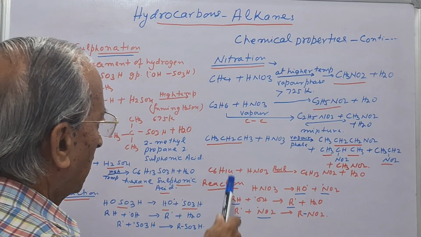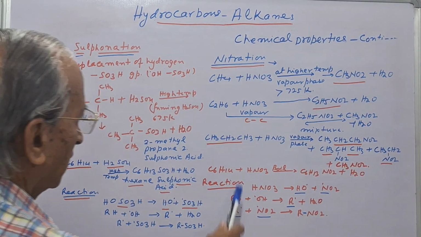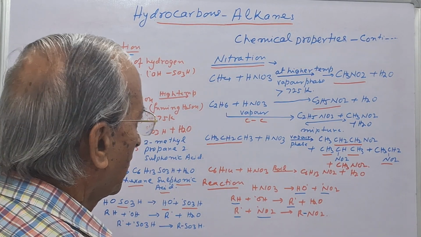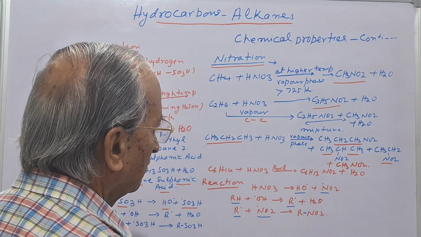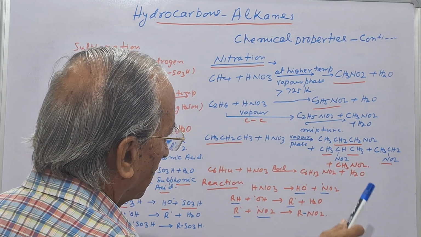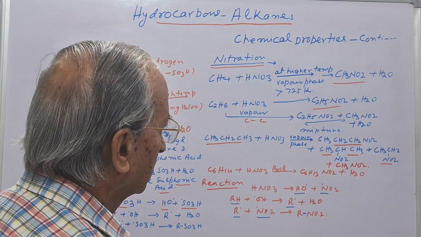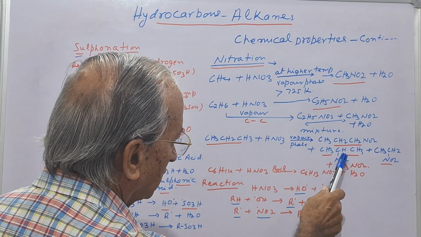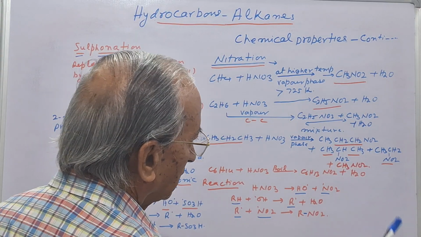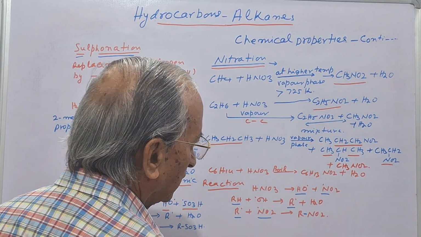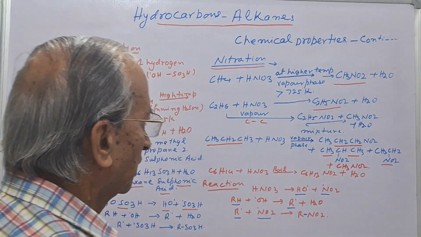Now if we take the example of propane, with three carbon atoms, it reacts with nitric acid in vapor phase. Now here see, one is 1-nitropropane, other is 2-nitropropane, third is nitroethane, and fourth is nitromethane.